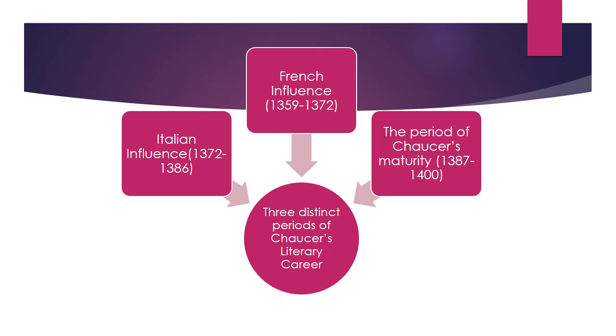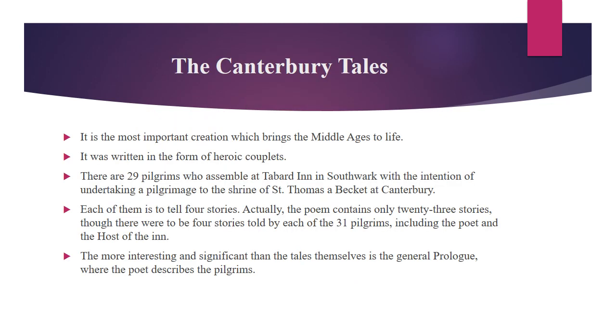to 1386. And then the last period was the English period, or the period of Chaucer's maturity, and this was from 1387 to 1400. Means the poems produced by Chaucer during this time were written in English. The Canterbury Tales was the most important work, the most important creation, which brings the whole Middle Ages to life. Means we come to know so much about the Middle Ages from this one poem written by Geoffrey Chaucer.